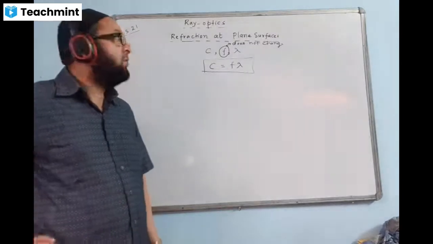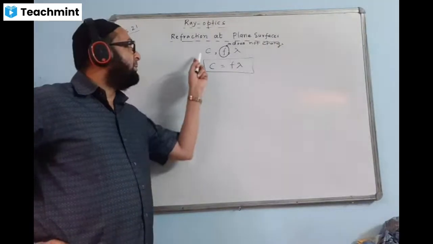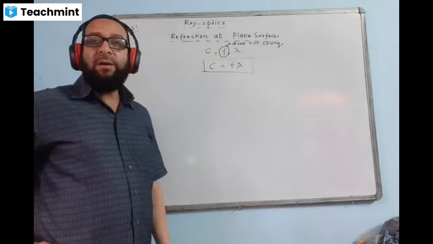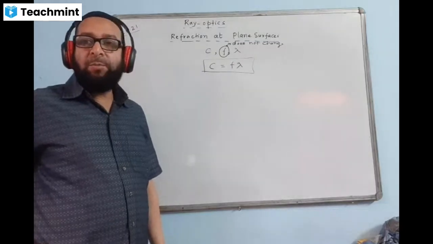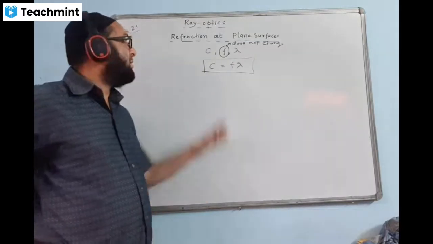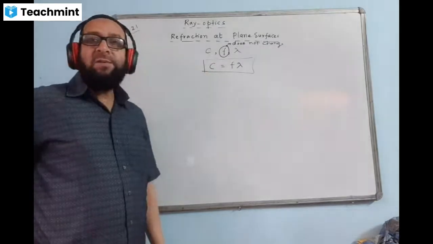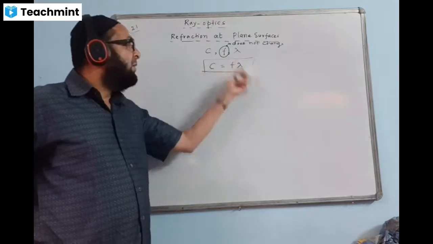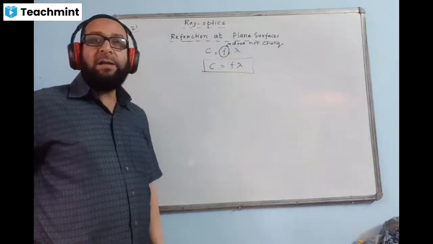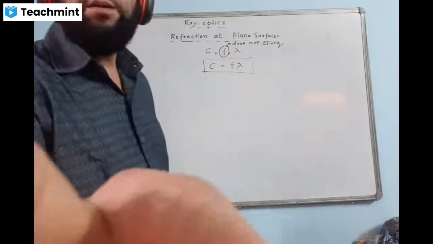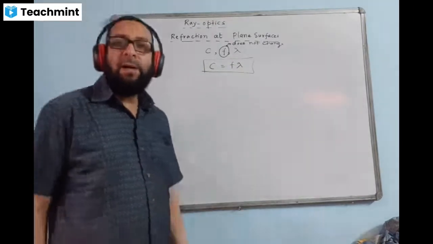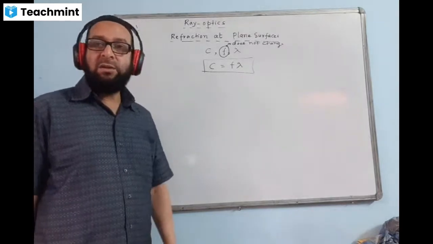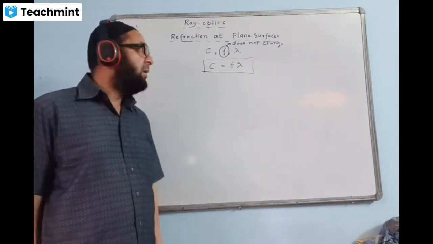That is the key point to be noted: during refraction, or when a wave travels from one medium to another medium, which property of light does not change? We say frequency does not change. Which properties change? Speed changes, wavelength changes, even the brightness will change, but it is the frequency of light which does not change. Okay, that is the important point.